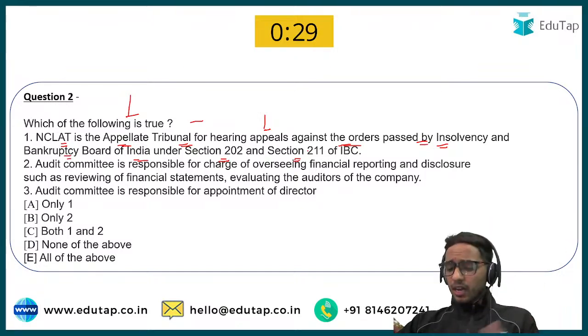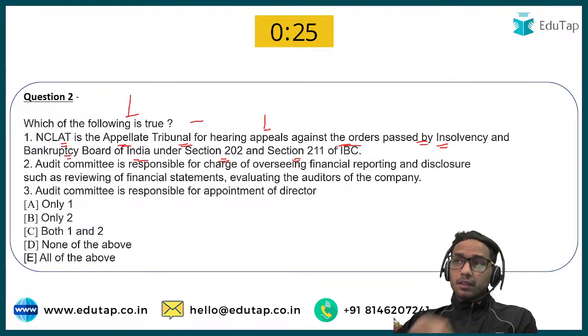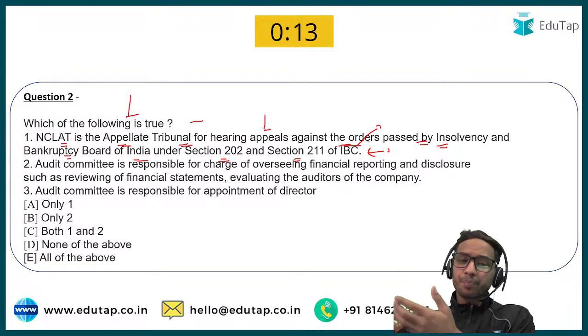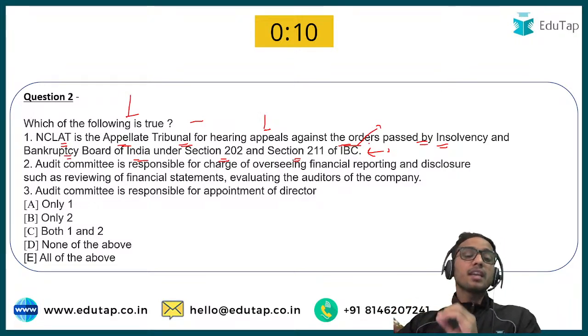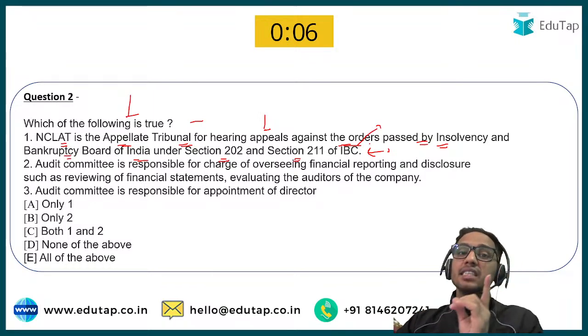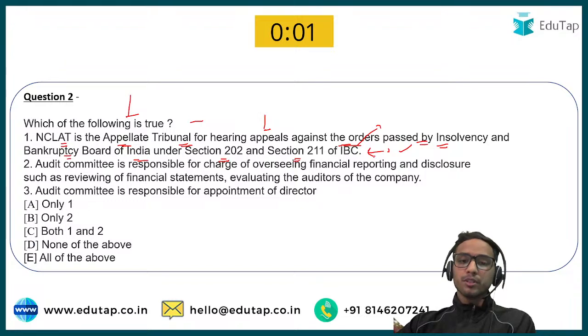So basically it is asking that when IBBI passes any order under section 202 and 211 of the IBC, the Insolvency and Bankruptcy Code, can the aggrieved party appeal against these orders in the NCLAT or not? The answer is yes, they can appeal it. So it is correct.